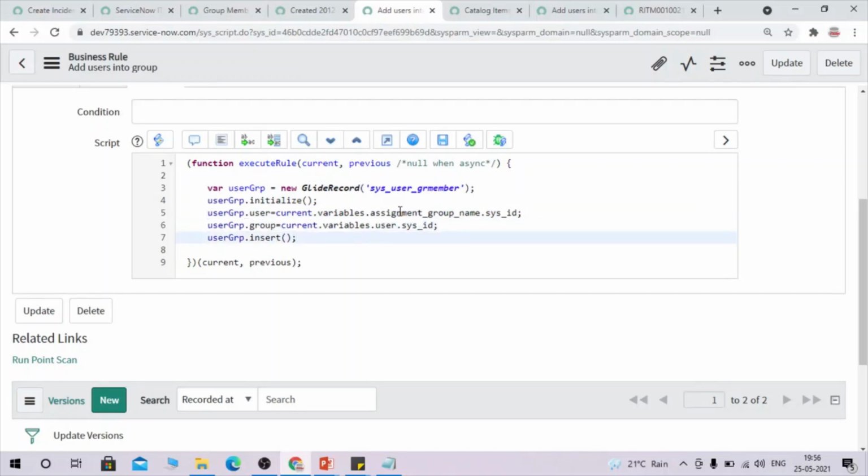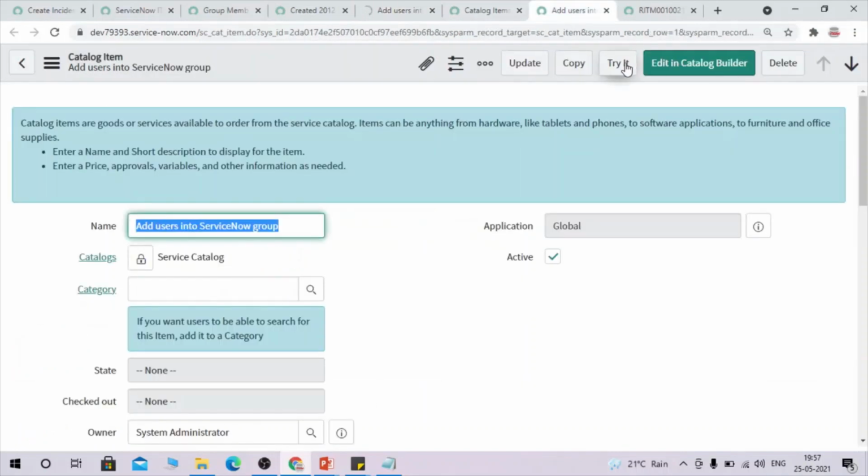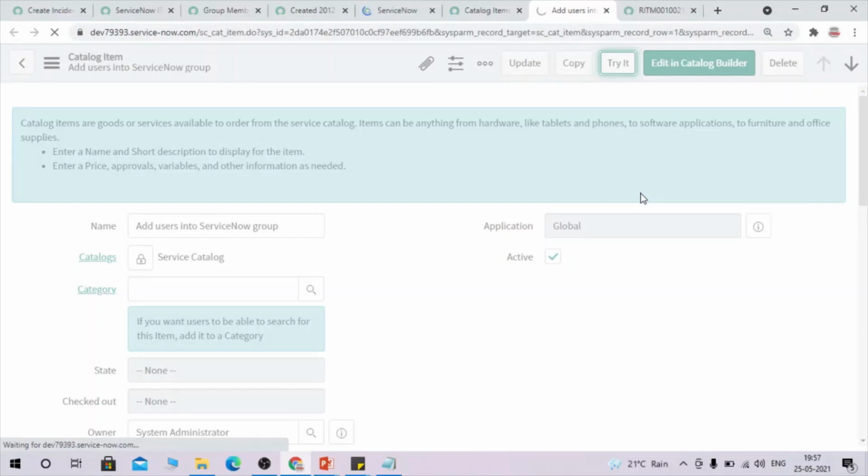Okay, you could see here I have added the assignment group name into the user one, and I have made a blunder here. So that's the reason it was not working. So in the user field we have now added user, and in group we have done the group mapping now. Okay, fine. So now it should be working fine. Let's try to check once again.